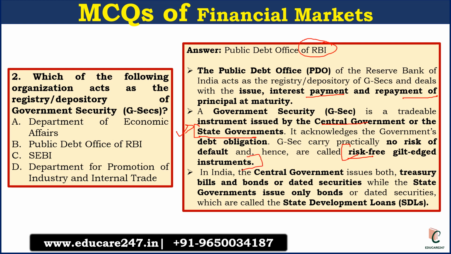The central government can issue treasury bills and bonds or dated securities, but the state government can only issue bonds or dated securities. They cannot issue treasury bills. The state government bonds are called State Development Loans. So that is also a very important keyword. Please remember all these keywords. Anything can be asked in your examination.